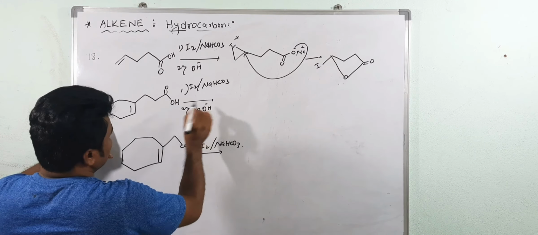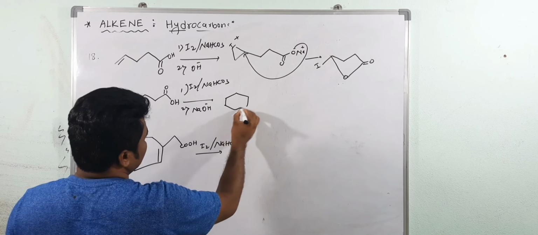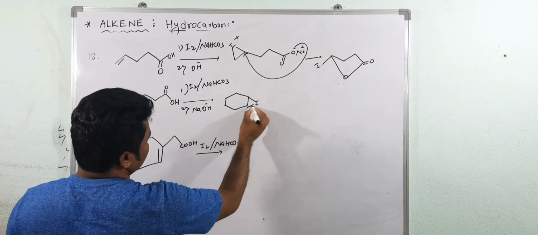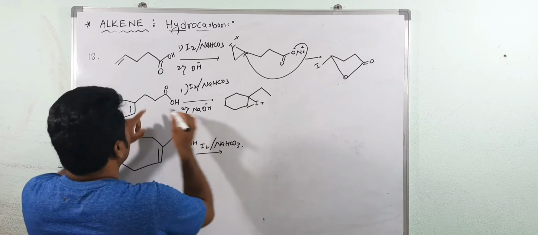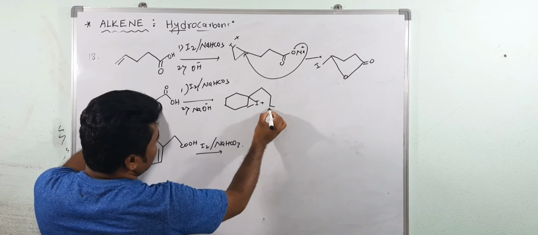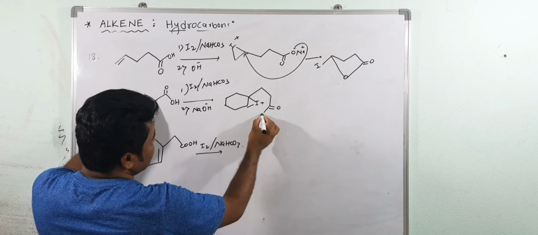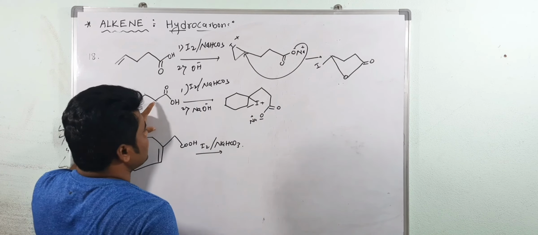I am taking sodium hydroxide directly. First, what happened here? See, the iodine ring will form. Now see here, CH2, CH2, CH2, CH2, and one more carboxylic acid. Yes, see, this is the carboxylic acid. You will get the ion. So, understood?